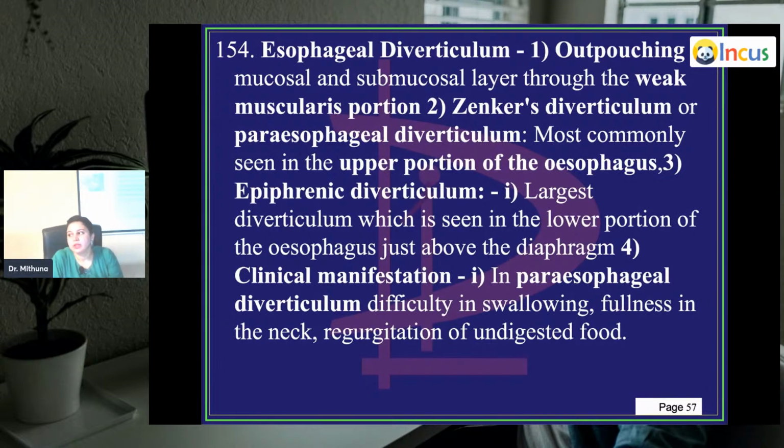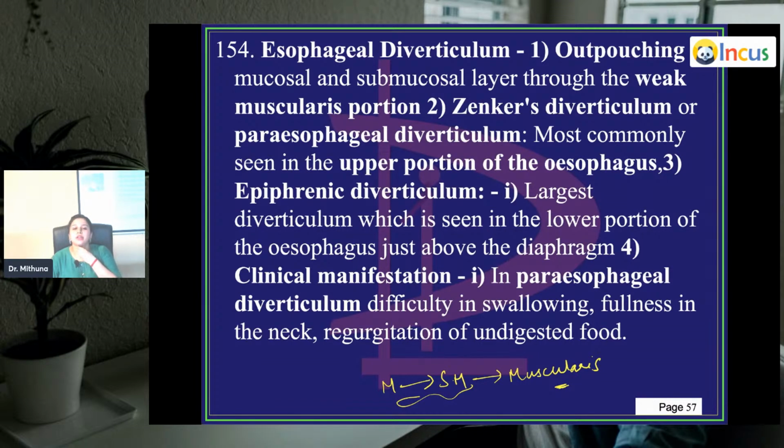Esophageal diverticulum. Diverticulum, it's in the name. It's an outpouching of the mucosa and the submucosal layer through the weak muscularis portion. So the muscle layer, I already told you esophagus lacks serosa. So in diverticulum you can commonly see, especially, the muscle layer. So I told you that you have mucosa, then you have submucosa, and then you have muscularis. So if this portion becomes weak, these two layers can undergo an outpouching. Okay. One of the examples for this is Zenker's diverticulum.